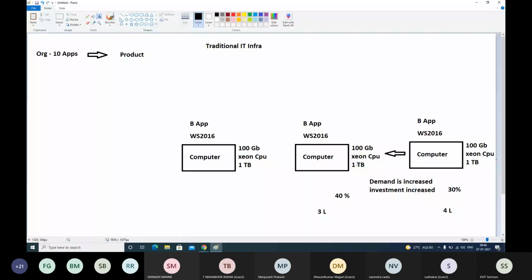If they want to install 10 applications, they need to buy 10 physical servers and run the business on top of this. Clear?